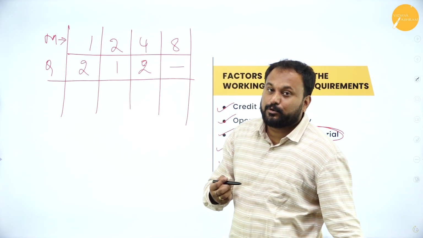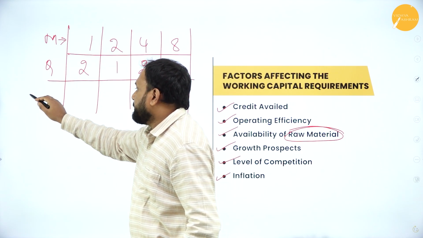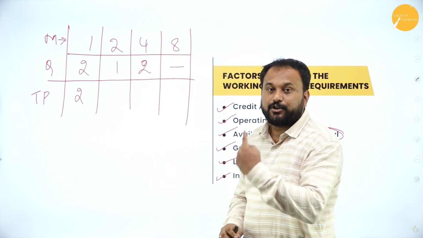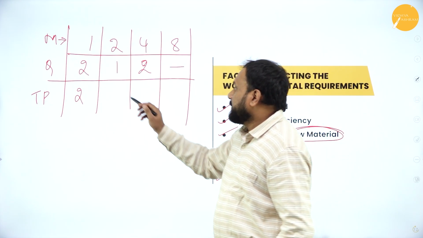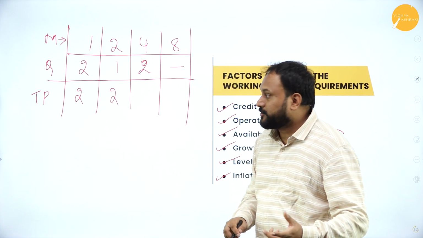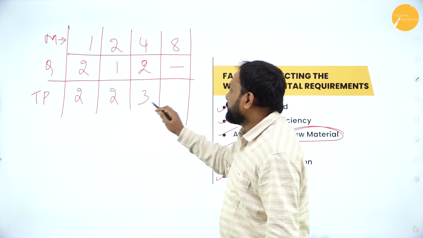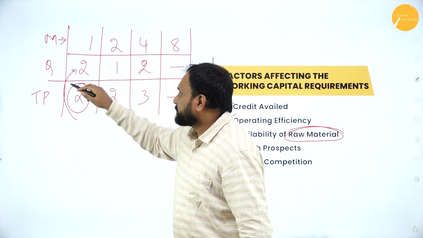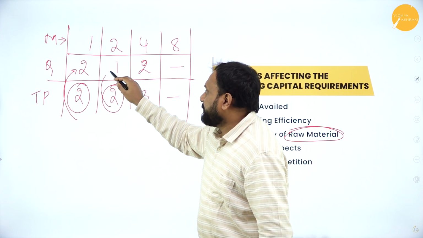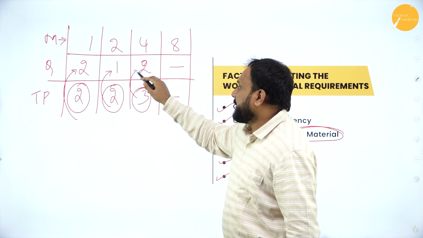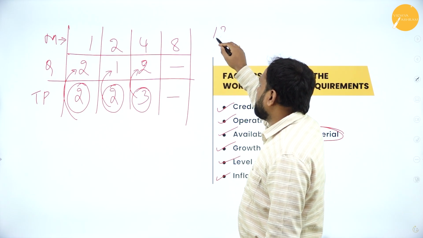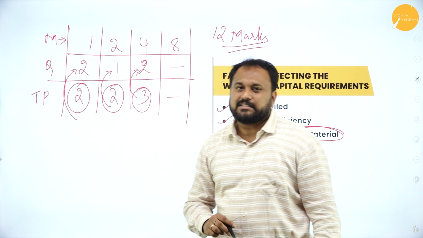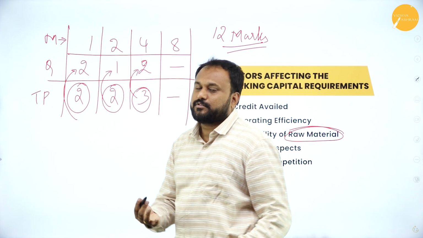But how many questions did I tell you that you are supposed to prepare? I've given you two 1-mark questions here, financial planning, working capital, like that. Then here I have given you the objectives also and 1 more. And here there are 3 questions which you are supposed to prepare. That means if you prepare 2 questions, you can write 1. If you prepare 3 questions, you can write 2. And you will be getting 12 marks from this chapter. So go with this. Very easy chapter. It is only 4 points you are supposed to remember.